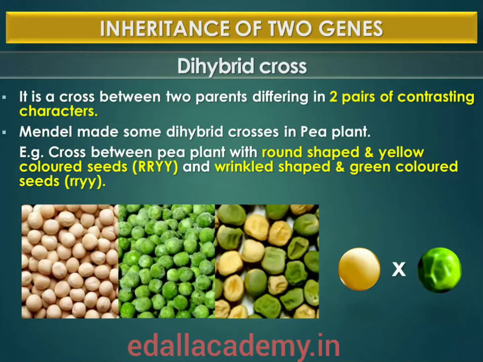Then we will continue with another important topic, inheritance of two genes, which is always called a dihybrid cross. Mendel also worked with crosses of pea plants that differ in two characters, as seen in the cross between a pea plant that has seeds with yellow color and round shape, and one that had seeds of green color and wrinkled shape. So that is given with the help of a diagrammatic representation.